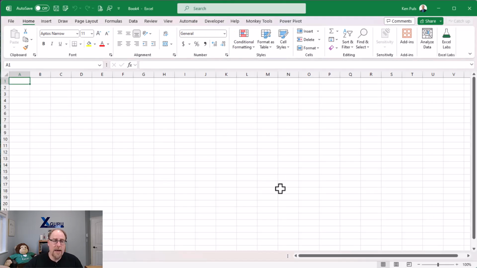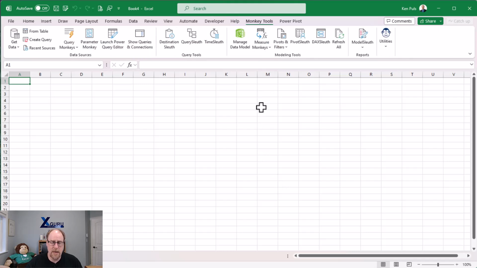So I'm here in a brand new workbook, and what I'm going to do is go to my Monkey Tools tab. If you're not familiar with Monkey Tools, you can install it for free. It does have some pro features as well, which I'm going to use today, but for right now, the most important thing to look at is that our Get Data button is Excel's standard Get Data button. It's on the same tab as the Manage Data Model, which is Excel's standard Manage Data Model button, but it's going to save you flipping tabs back and forth.